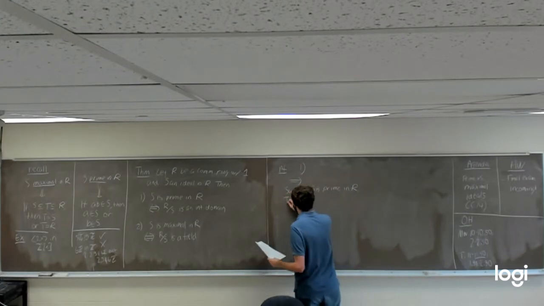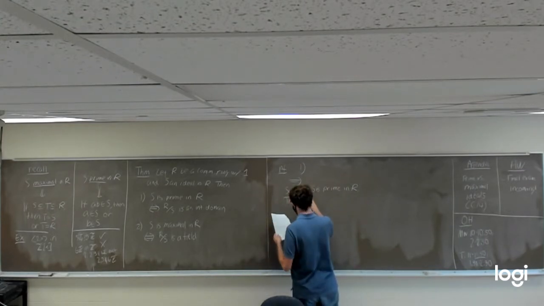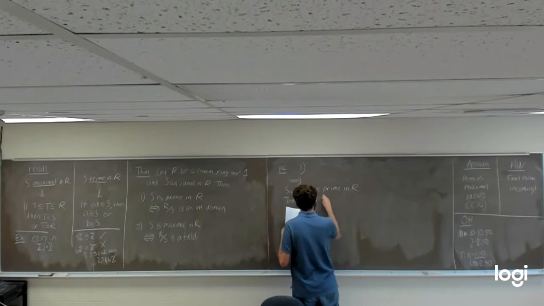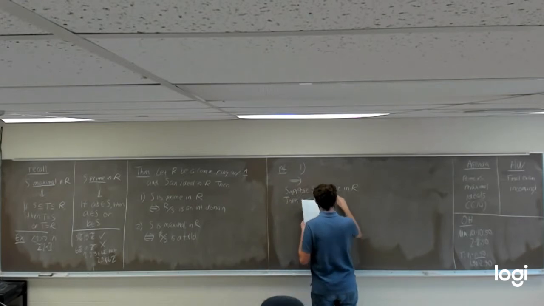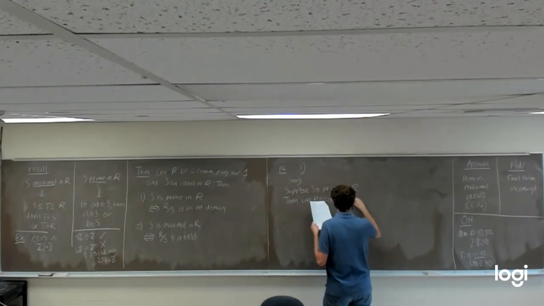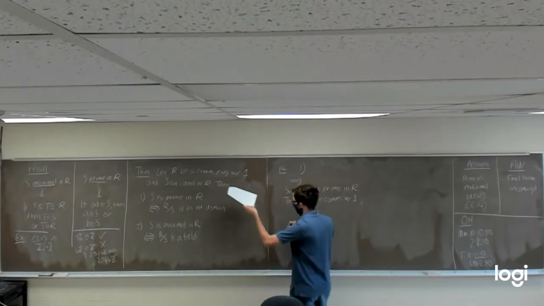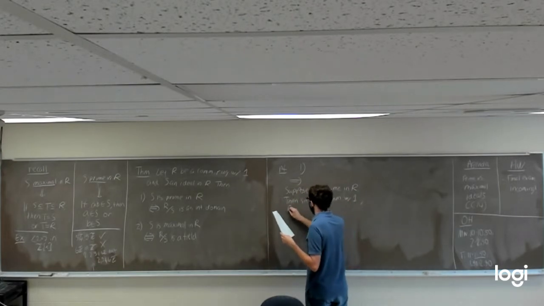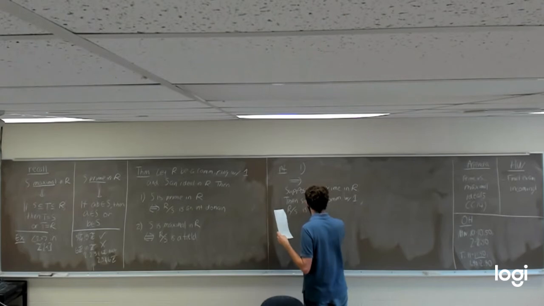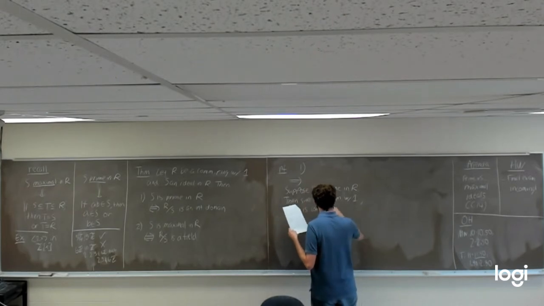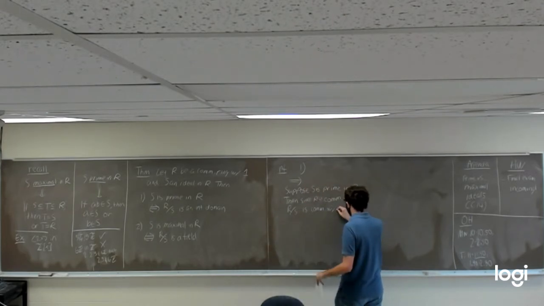So we can say then, since R is commutative with a multiplicative identity 1, something we assumed, R mod S has to be commutative with identity.